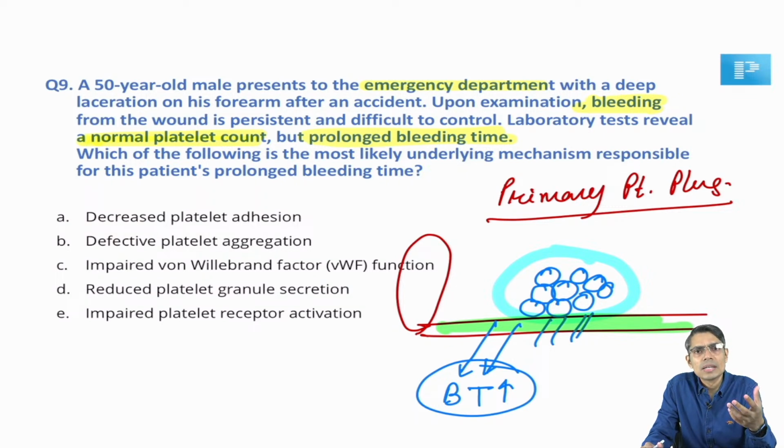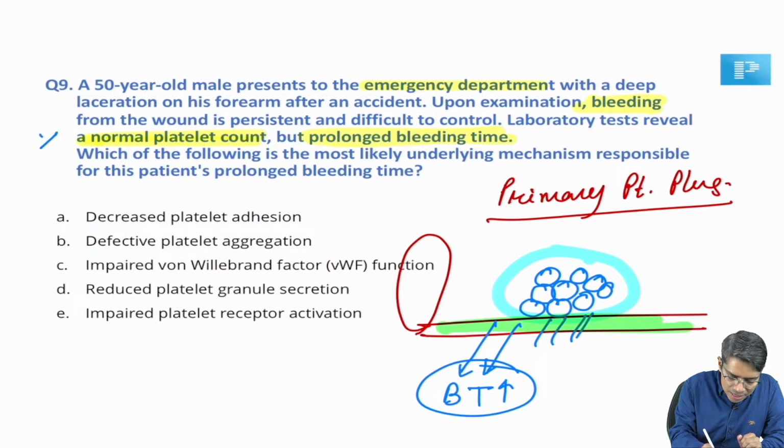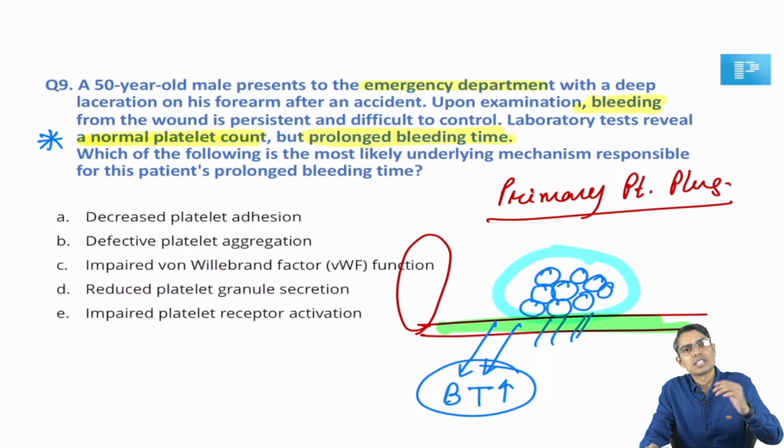Suppose there is severe dengue and platelet count is reduced, thrombocytopenia due to any cause. But in these cases, the platelet count is normal, that is already told. So, platelet count is normal, but platelets can be abnormal functionally, their receptors can be abnormal, GP2B, GP3A, that receptor can be abnormal, or the activation of the platelet can be abnormal.